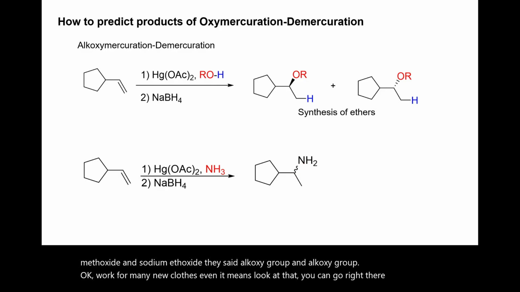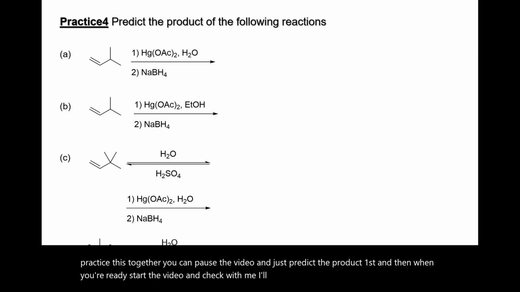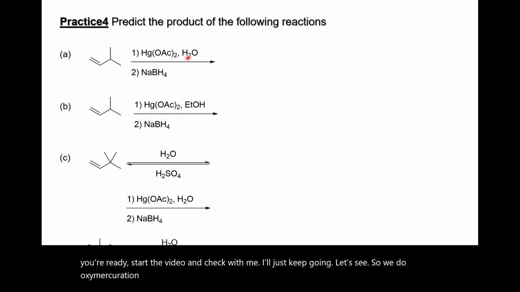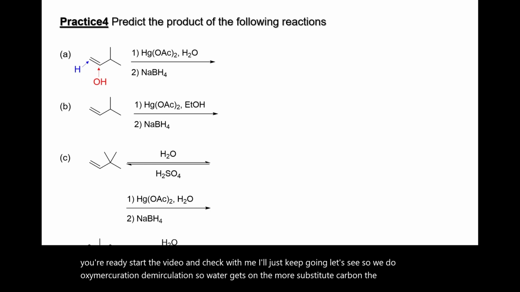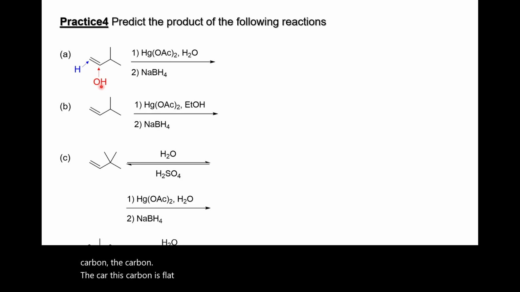Let's practice this together. You can pause the video and predict the product first, and when you're ready, start the video and check with me. I'll just keep going. We do oxymercuration-demercuration, so water gets on the more substituted carbon, the Markovnikov carbon. This carbon is flat, so OH can attack on wedge and dash, and you get these two, the wedge one and its enantiomer, the dash one.